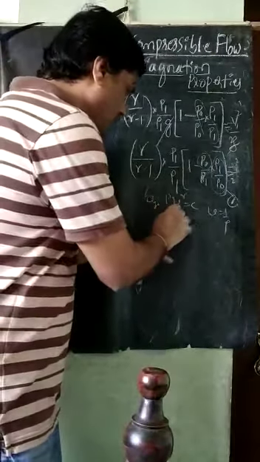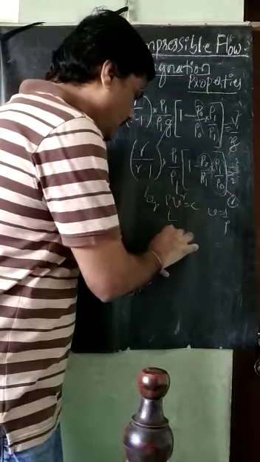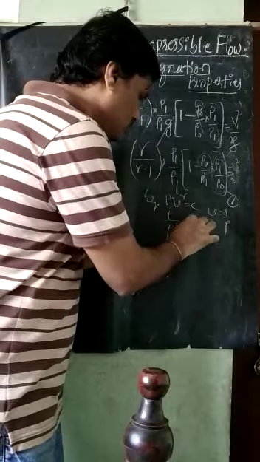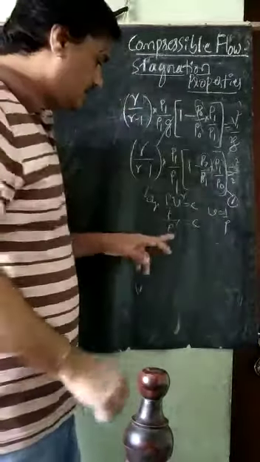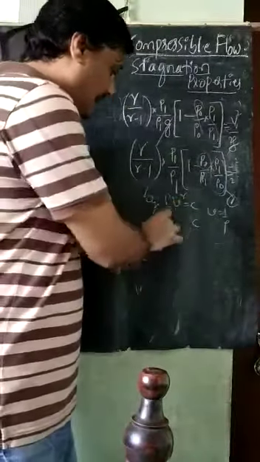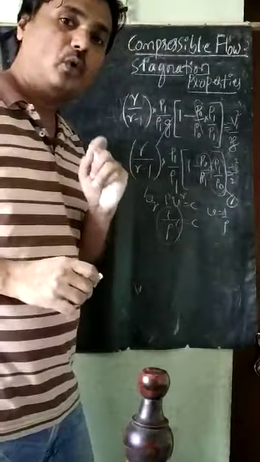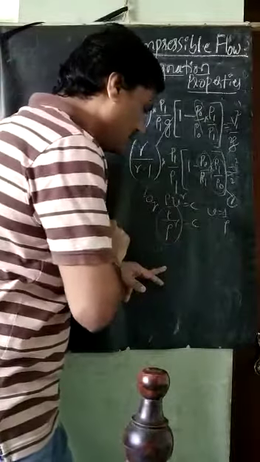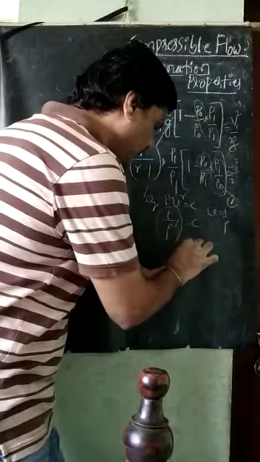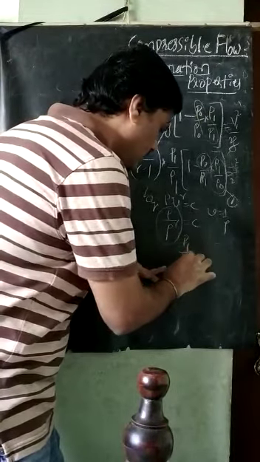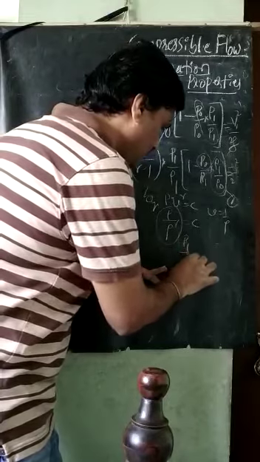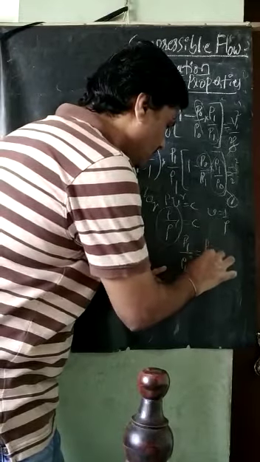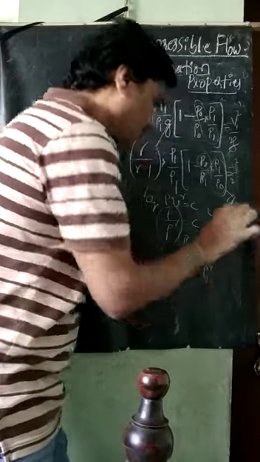So we can write P divided by rho raised to gamma is equal to constant. This relation I can apply for points 1 and 0, because it is a constant. So it is P1 divided by rho 1 raised to gamma is equal to P naught divided by rho naught raised to gamma.